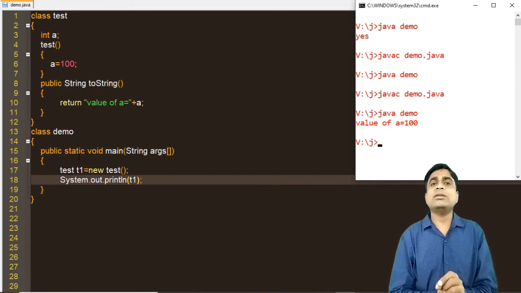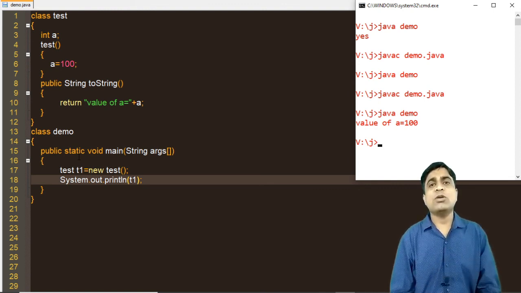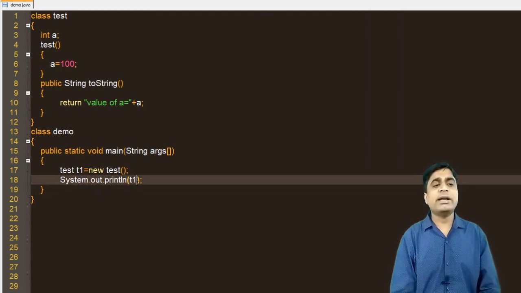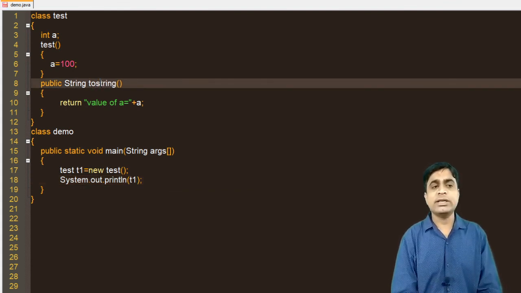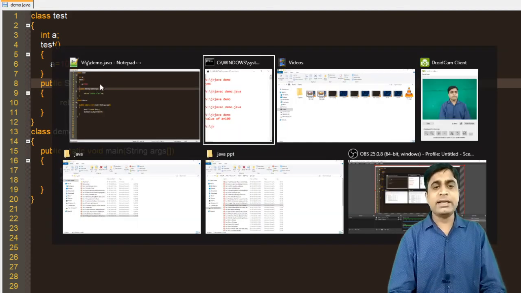The toString method is automatically called by default, because this is a method of the cosmic superclass, our parent class Object. So there is no requirement to write it over, because here the S is capital. Suppose if you make a small s over here, this will act as a user defined method, and you are calling t1.